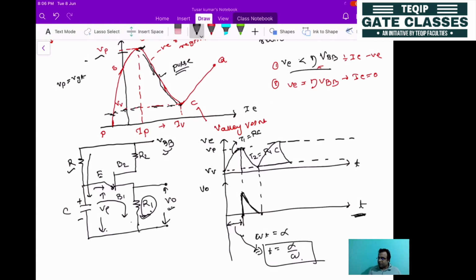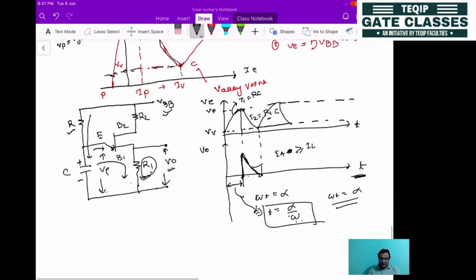This pulse is designed by choosing the value of R1 in such a manner that the pulse is sufficient to make the anode current of the thyristor greater than or equal to the latching current. Then you can remove the gate signal. What is that duration? That is nothing but alpha by omega. So if t equals alpha by omega, then the thyristor can be switched on at omega t equal to alpha.